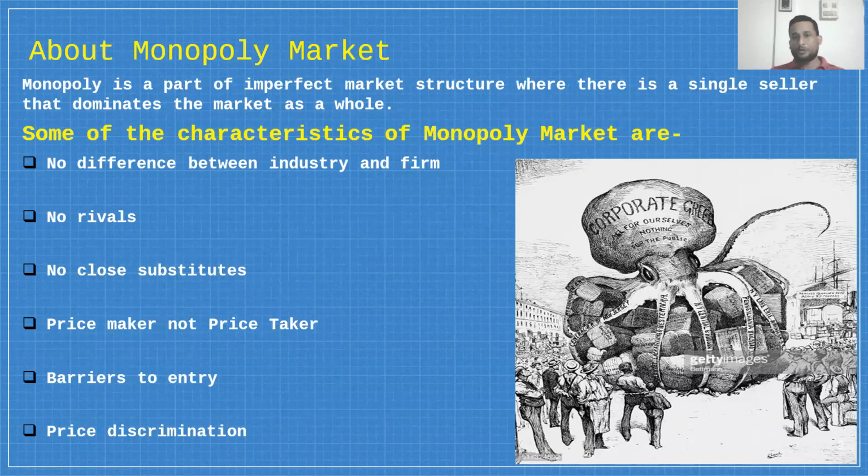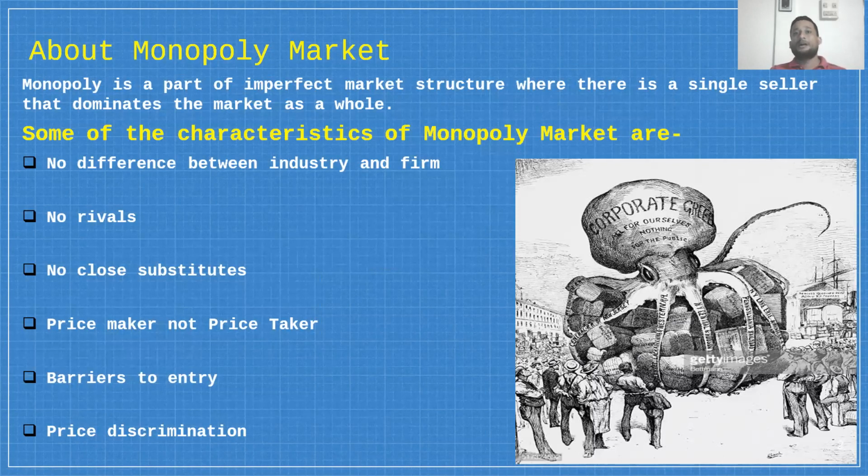That means there is no difference between firms and industries. Remember it: in a monopoly market structure, there is no difference between firm and industry. When we talked about perfect competition, we learned that there is a difference between firm and industry. The industry decides the price and accordingly the firms follow the price.